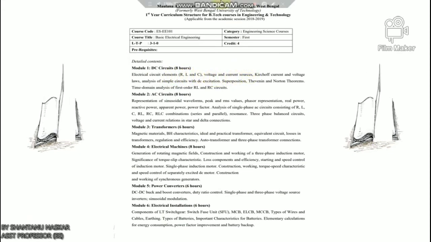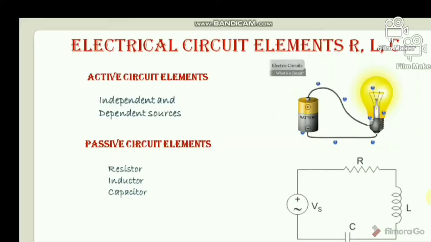So let's start. First I will discuss electrical circuit elements, which are R, L, C. Before knowing those circuit elements, you have to know what an electric circuit is. An electric circuit is a closed path for transmitting an electric current through the medium of electrical and magnetic fields.